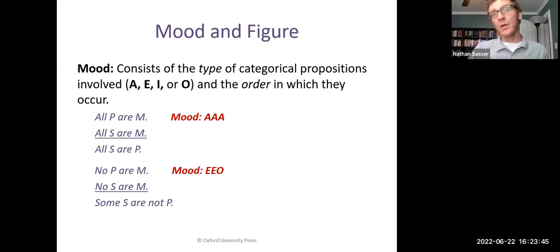So in this example, the major premise is all P are M. Now that's an A-type statement. All statements are A statements.